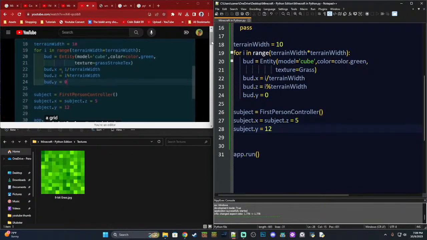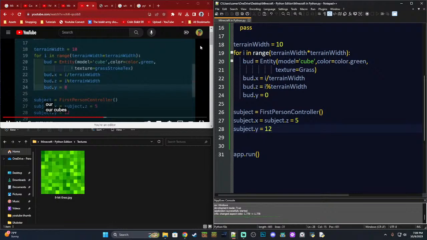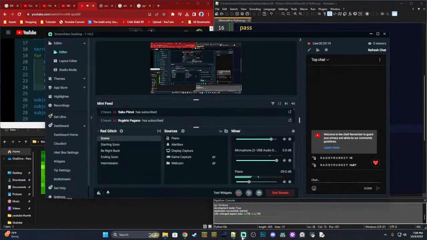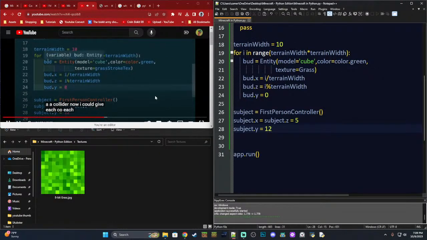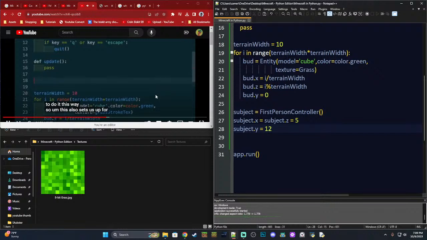Alright, so what y'all just saw was I fell through the floor. It looks like we successfully created a grid, and what we've forgotten to do is give our cubes a collider. Now I could give each cube its own collider, but what we really want to do is combine them all together and just give that whole model one collider, so it's a lot more efficient. You wouldn't notice the difference for a size of just 100, but if we had 10,000, like we'd have in an ordinary terrain using my system, then we'd definitely have to do it this way. So, this also sets us up for creating a terrain, I guess.